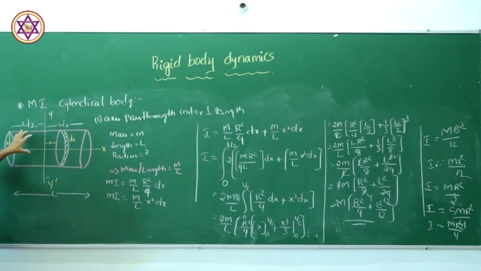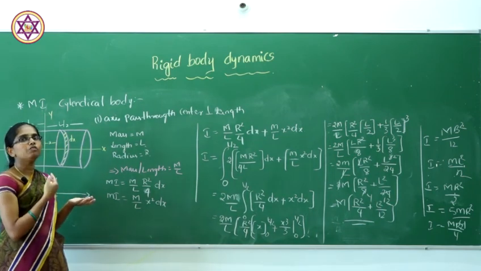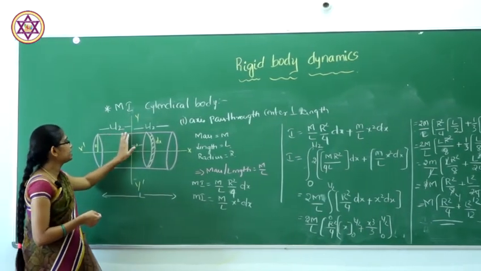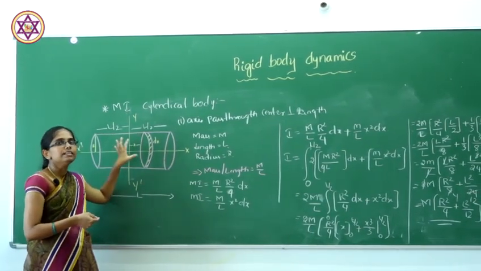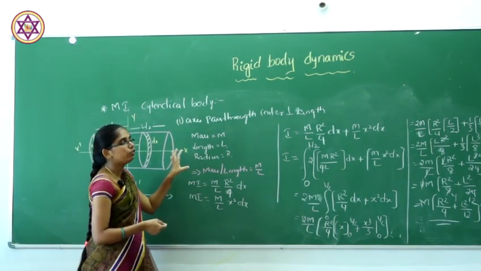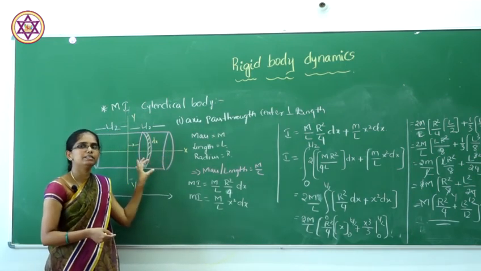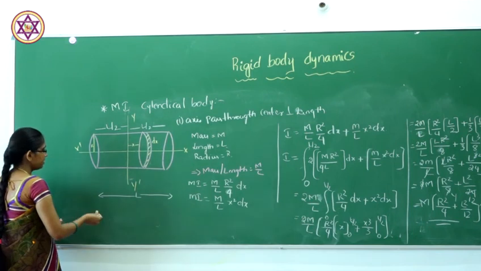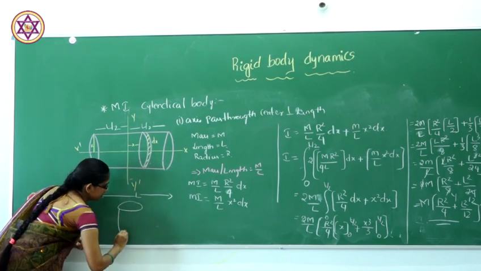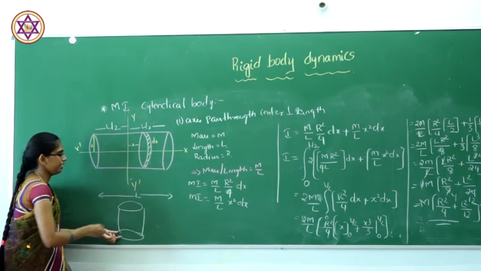So, when the axis passes through its center, we already told that the cylinder is made of a number of circular discs. So, the moment of inertia of that cylinder when the axis exactly passes through its center or perpendicular to the axis, will be the same as the moment of inertia of the circular disc when it passes through its center. So, here we have to consider the circular disc. This I will write here. For the second case, this is our circular disc.